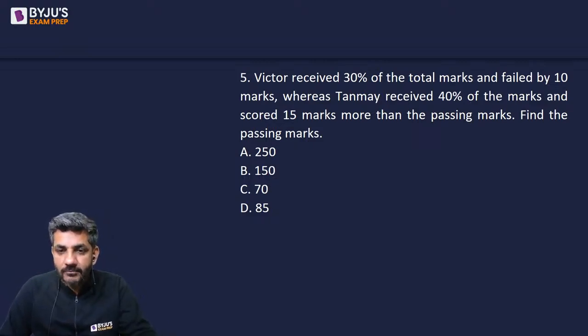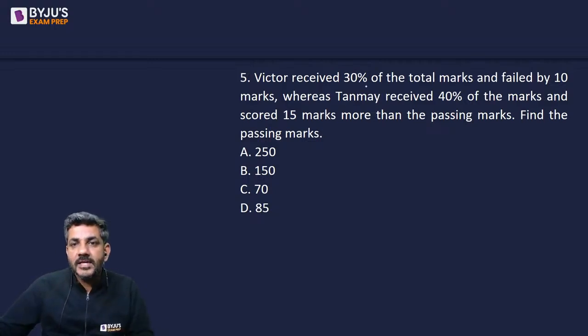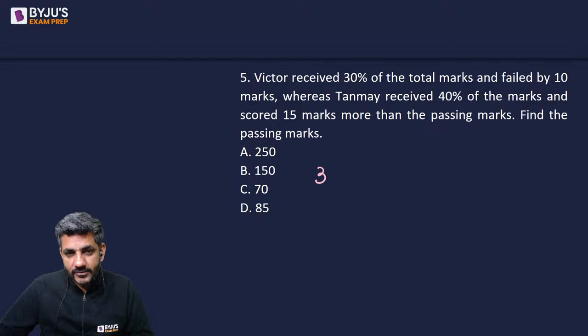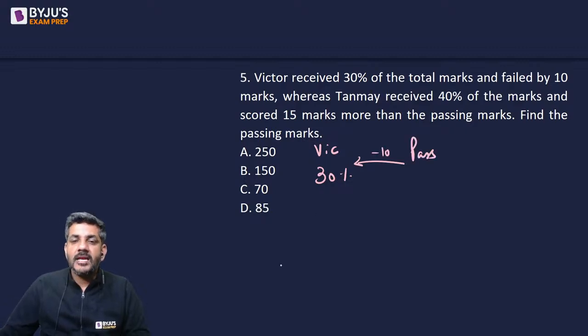We have got two answers from Music Core and Ishwar. Victor received 30% of the total marks and failed by 10 marks. So Victor has received 30% of the total marks, and he failed by 10 marks. So it is 10 less than the passing marks. Okay. Tanmay has received 40% of the marks and he has scored 15 more than the passing marks.